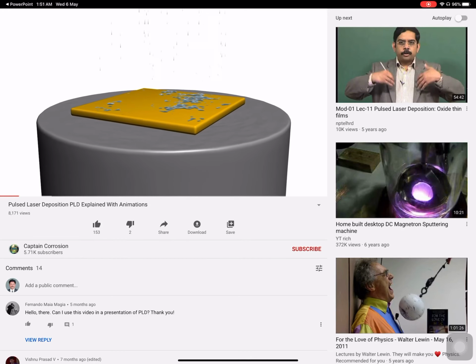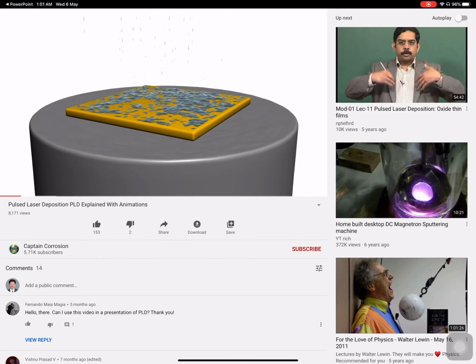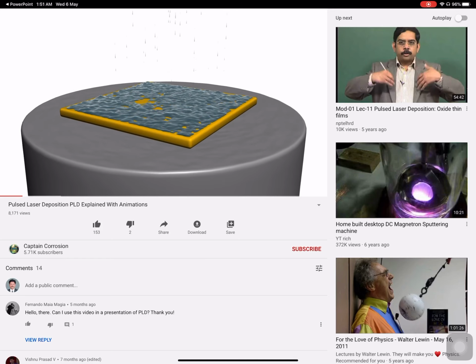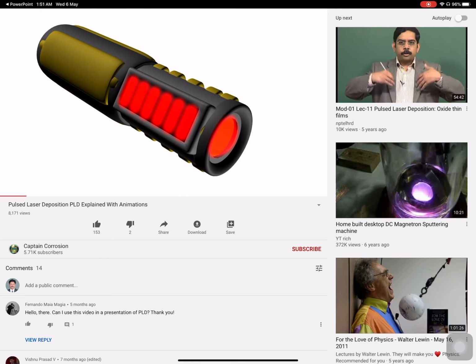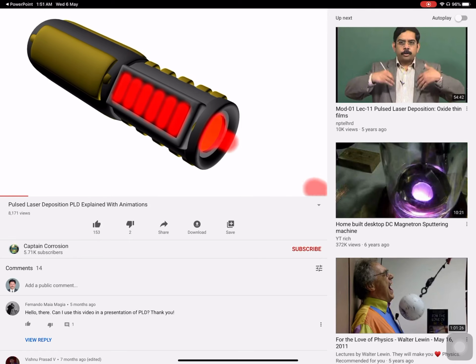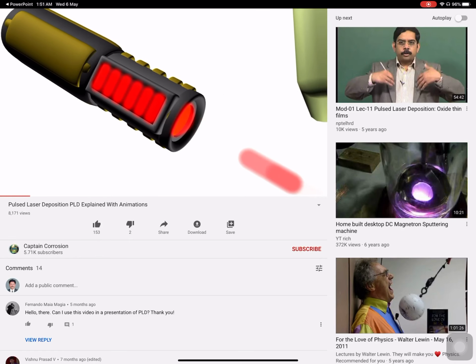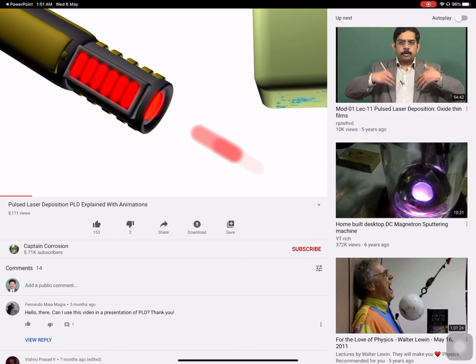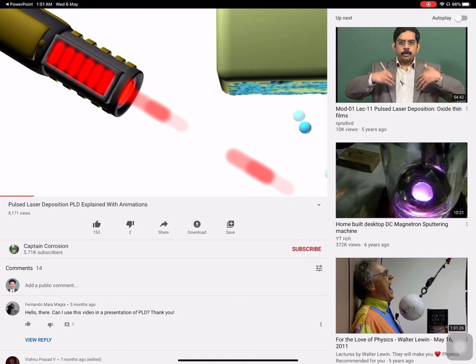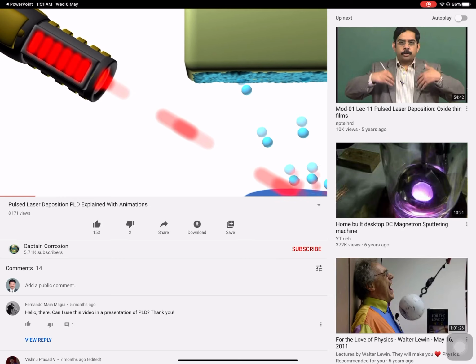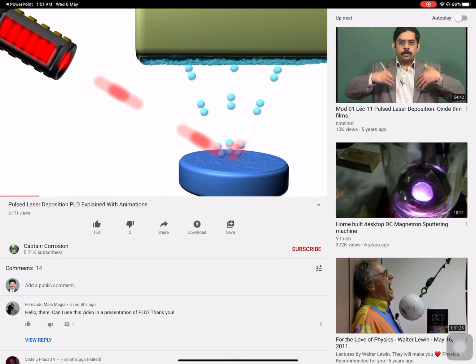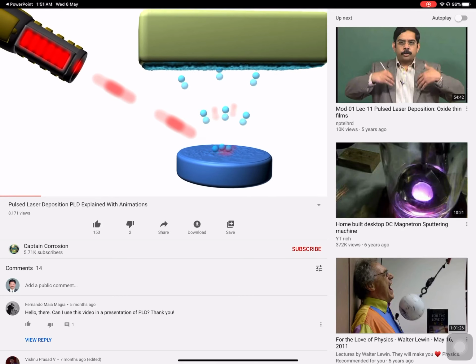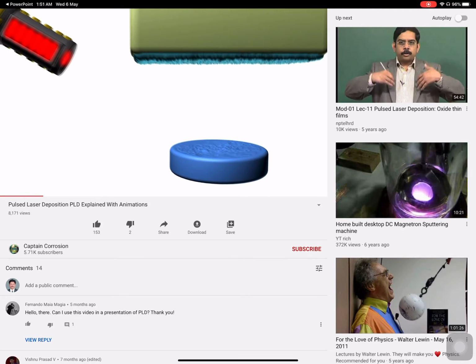Pulsed laser deposition is a physical vapor deposition technique that allows synthesizing thin films of a variety of materials. In pulsed laser deposition, electromagnetic radiation from a high-intensity pulsed laser is used as an energy source to evaporate a solid or liquid starting material, which is called a target. This laser is aimed at the target material, where the beam interacts with the surface and creates a luminous plasma plume.